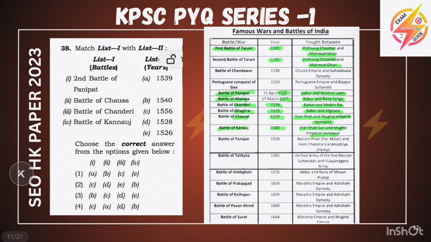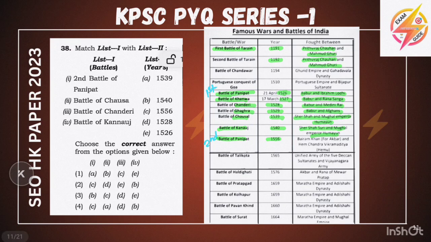This is the first battle of Panipat, and this is the second battle of Panipat. There is a 30 years difference between the first battle and the second. The first battle was in 1526 and the second battle in 1556, between Bairam Khan and Hemu.